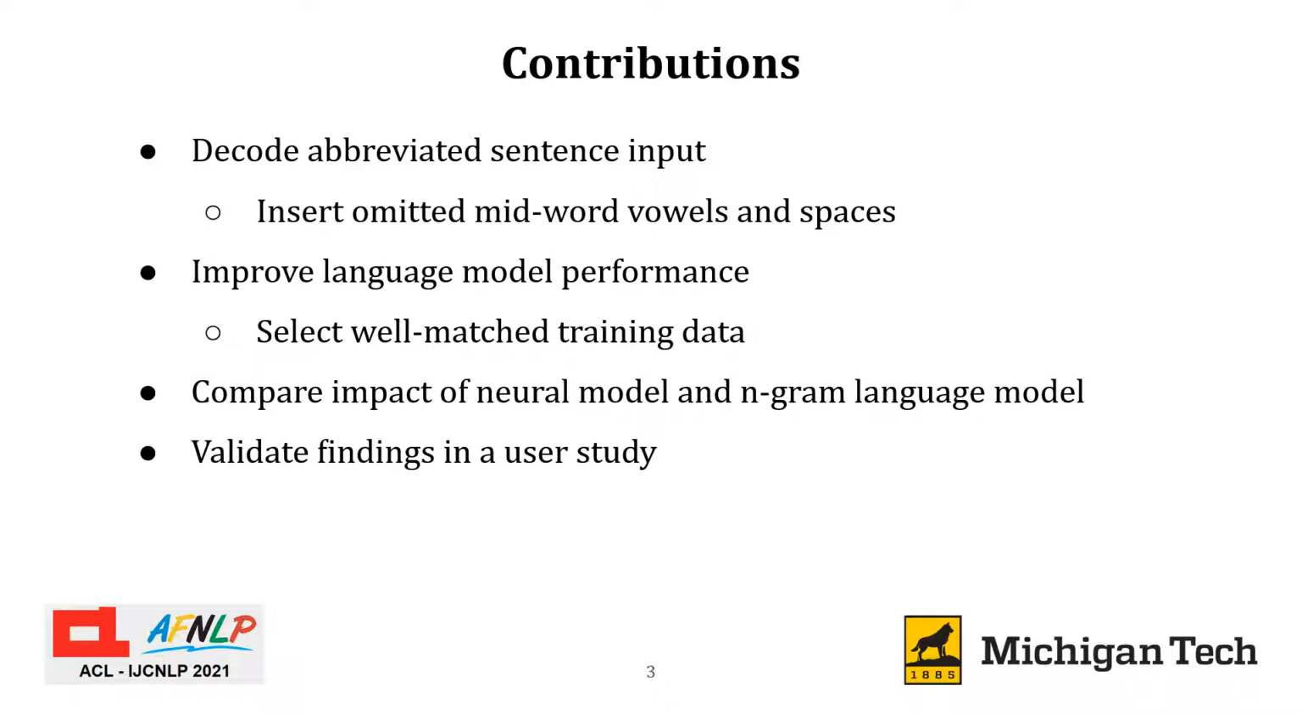We make the following contributions. First, we modify a probabilistic recognizer to decode abbreviated sentence input by inserting omitted mid-word vowels and spaces. Second, we show how to improve language model performance for conversational style text by selecting well-matched training data and using a neural model based on BERT. Third, we compared the impact of using a neural language model in our decoder search versus a typical n-gram language model. Finally, we validate our findings in a user study where users write text in a simulated rate-limited input setting.